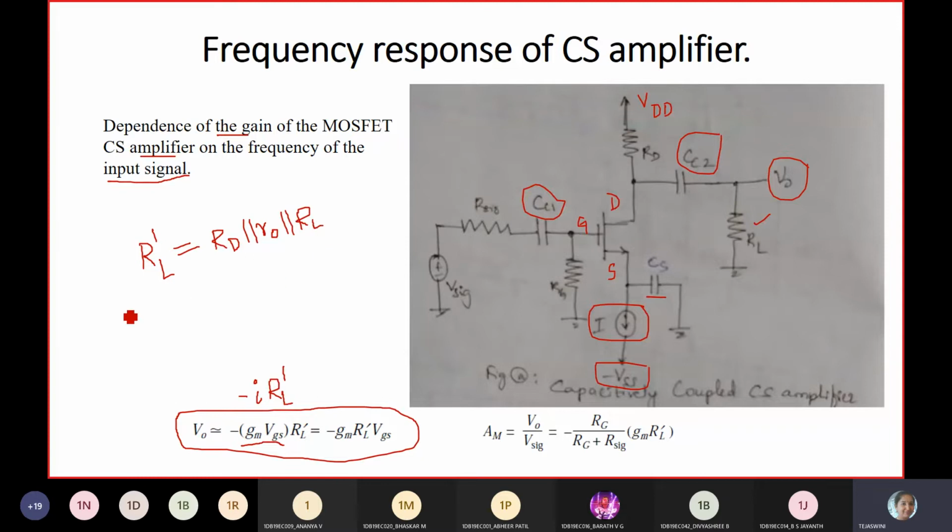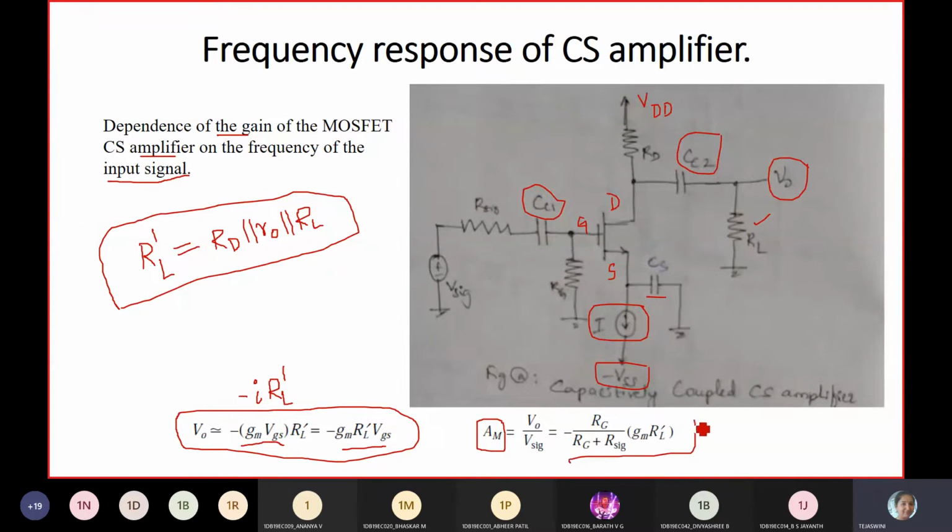That together gives RL dash. Okay, this is for the common source amplifier. According to that, if you write it, you will get V naught equal to gm RL dash into VGS. AV is the voltage gain and AM is the mid-band gain. Why we have taken mid-band, I'll tell you in the next slide. The mid-band gain will be V naught by V signal, and we have written this formula in characterizing the MOS amplifiers.